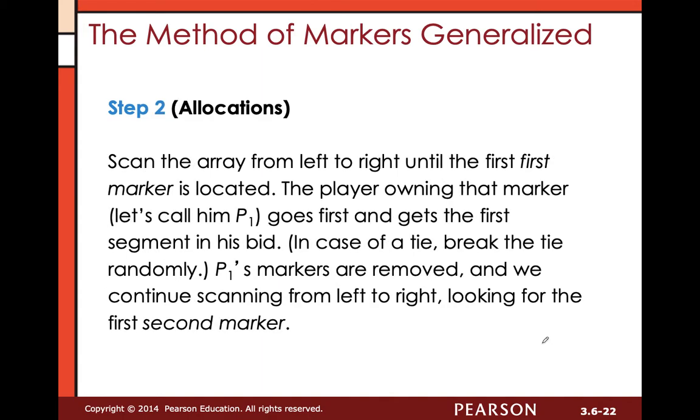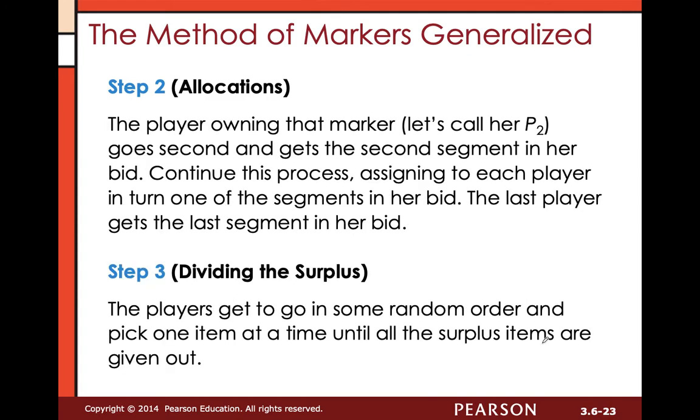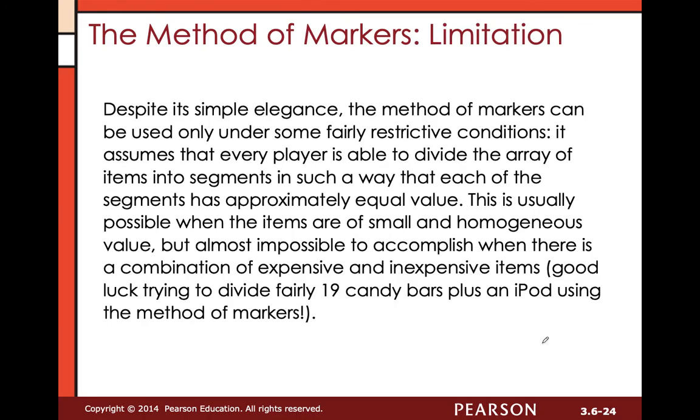Then we run through the allocation, similar to what we did before. We look for the first marker, and then we give the corresponding player, we'll call them P1, that bid. In the case of a tie, we just break the tie randomly, so we flip a coin, roll a die, something like that. P1's markers are then removed from the rest of the array, and then we go looking for the second marker. We continue to do that, dividing up the candy or whatever it is that we may be working with. And then in step 3, whatever's left over, we divide the surplus out between the remaining players.